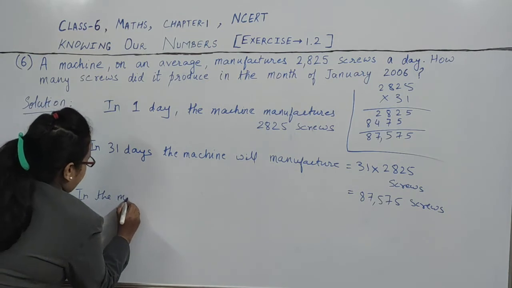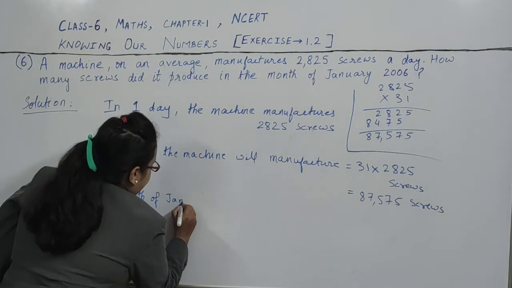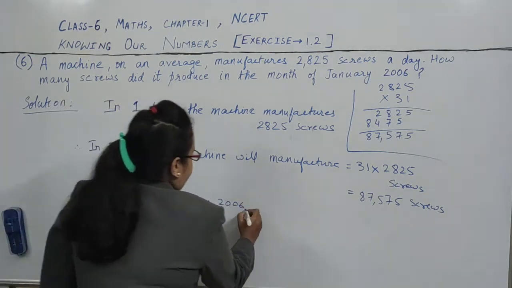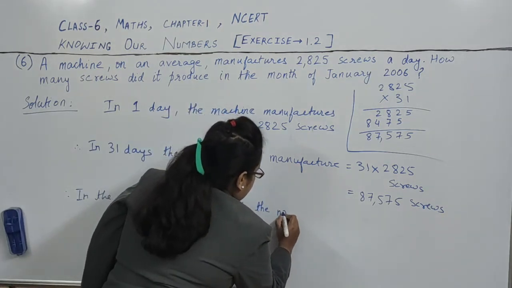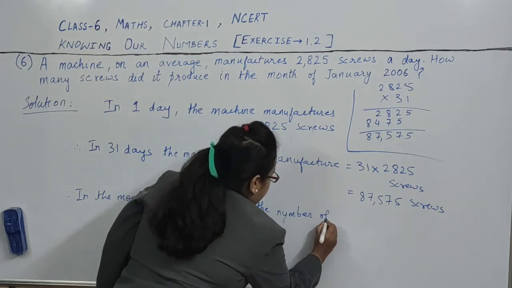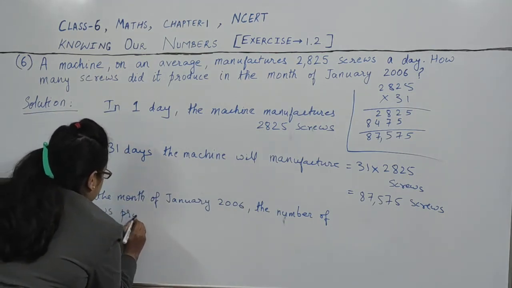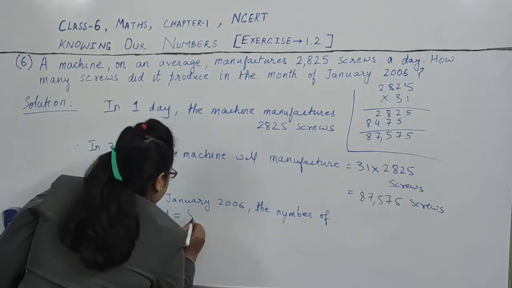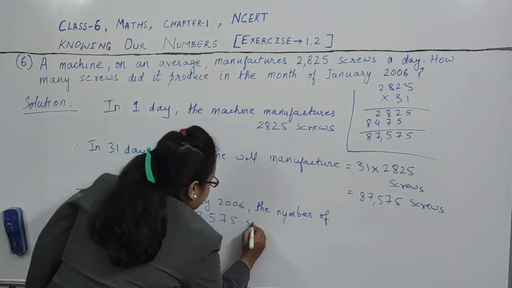It means in the month of January 2006, the number of screws produced is equal to 87,575 screws.